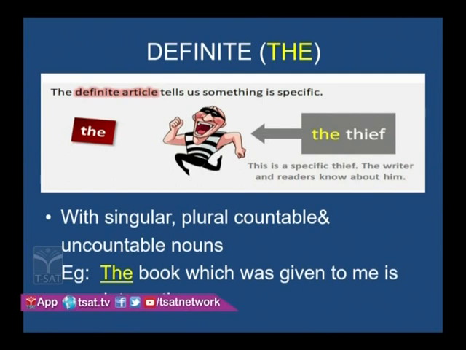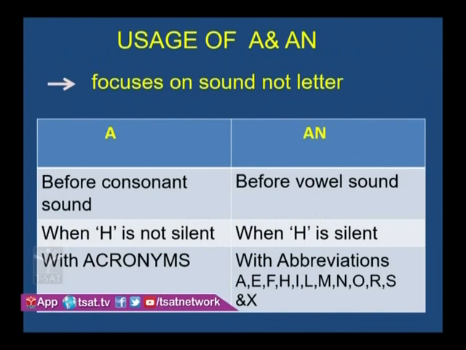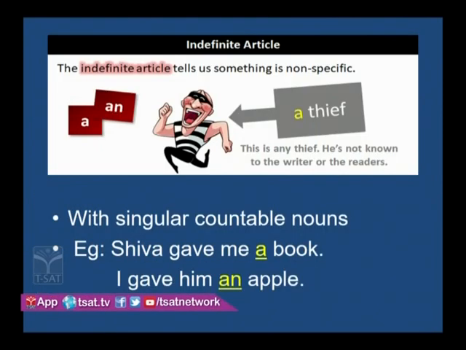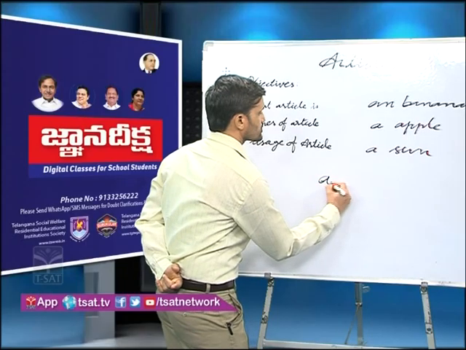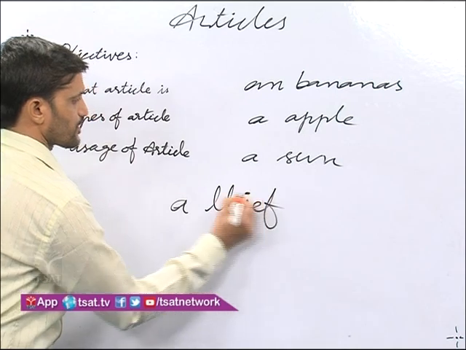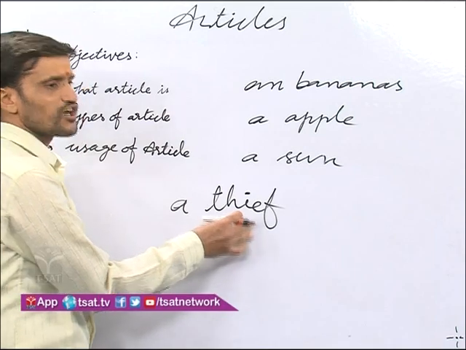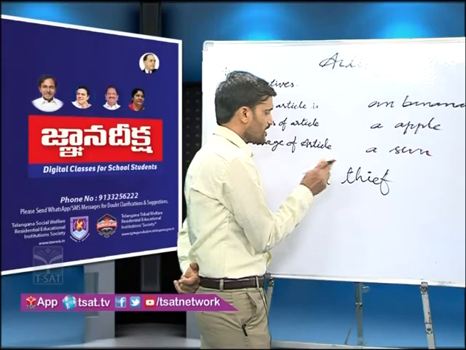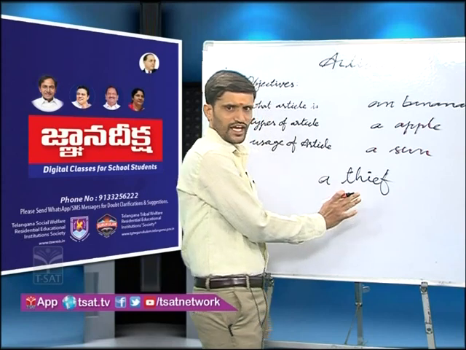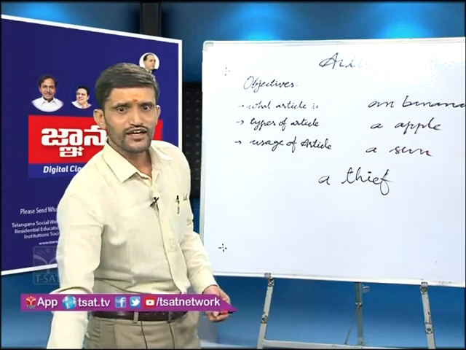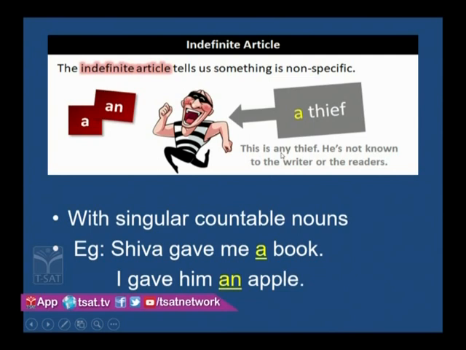Here you observe the indefinite article. An example is there: a thief. How many thieves are there? Only one thief. Look at the slide: a thief. This is any thief. We do not know exactly. He is not known to the writer or the readers. So here it is an indefinite article.